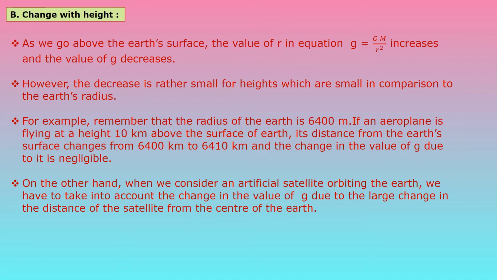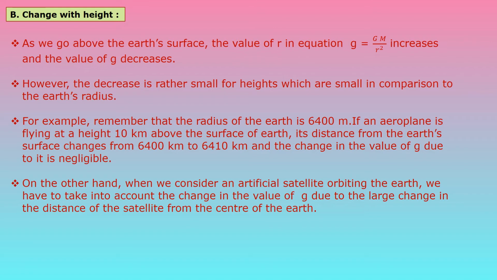Means if the value of r is doubled, then this value of g will become a quarter of it. However, the decrease is rather small for heights which are small in comparison to the earth's radius. When the height from the earth's surface is small, then this decrease is also very small.